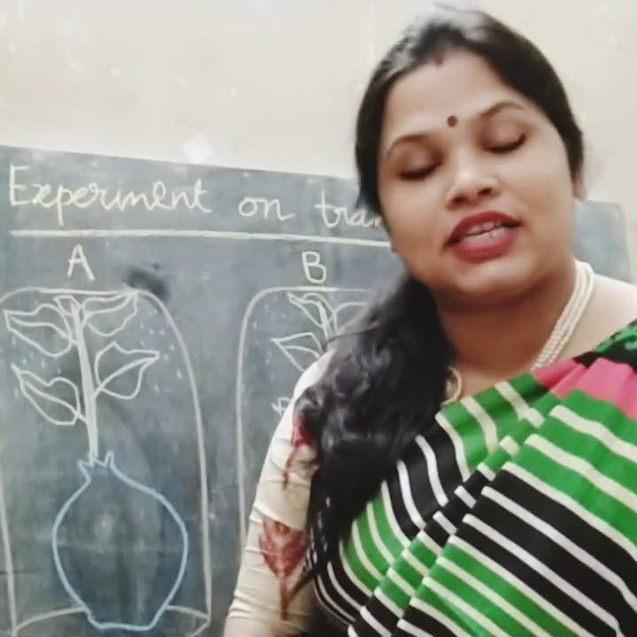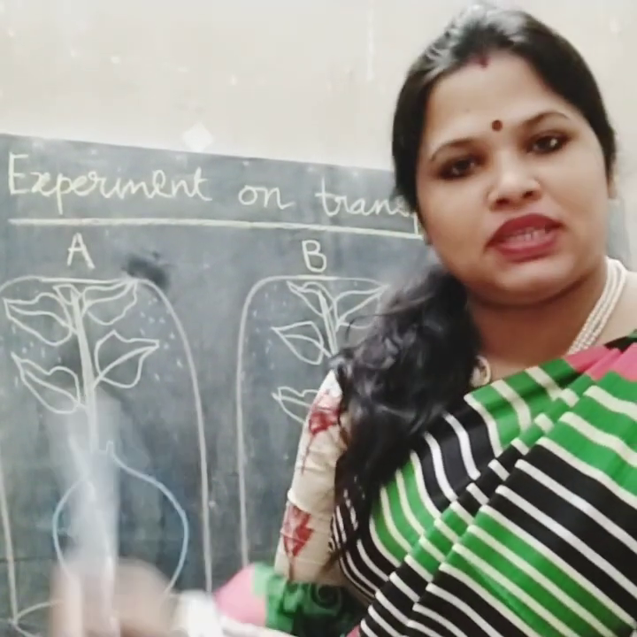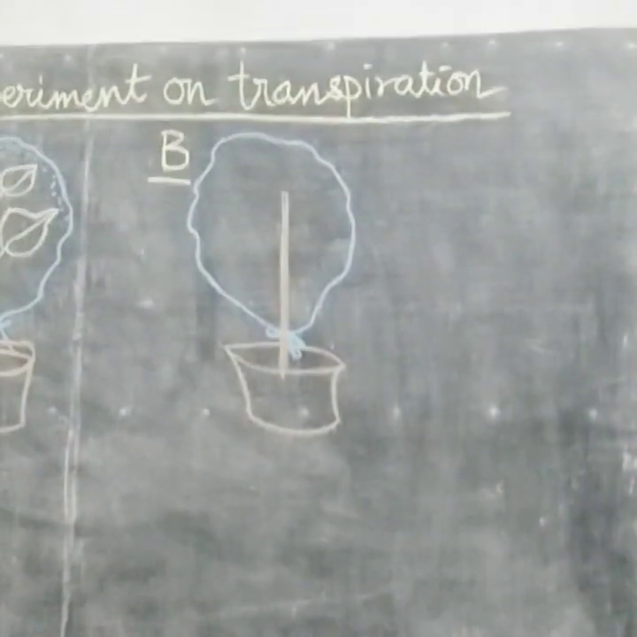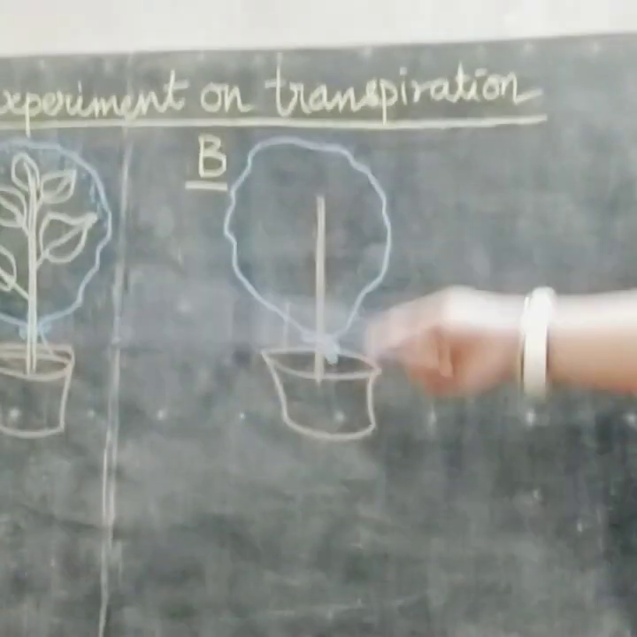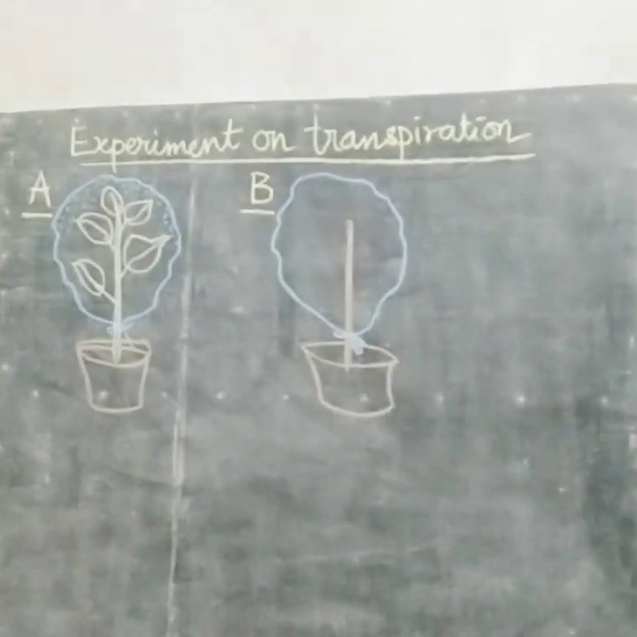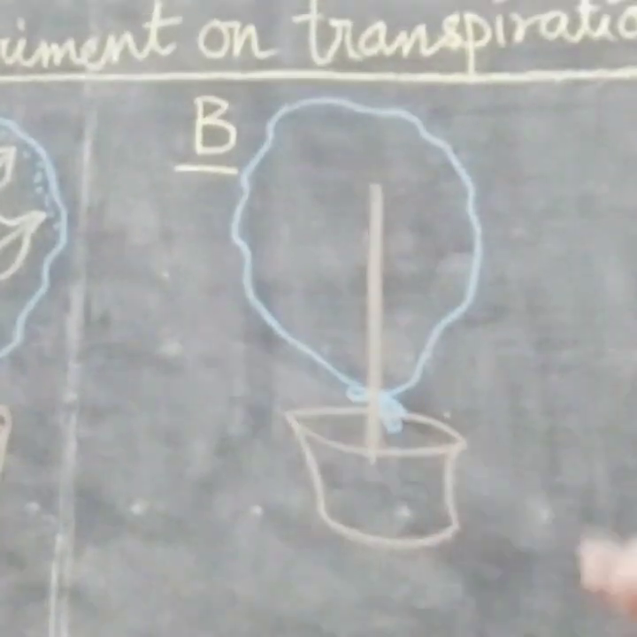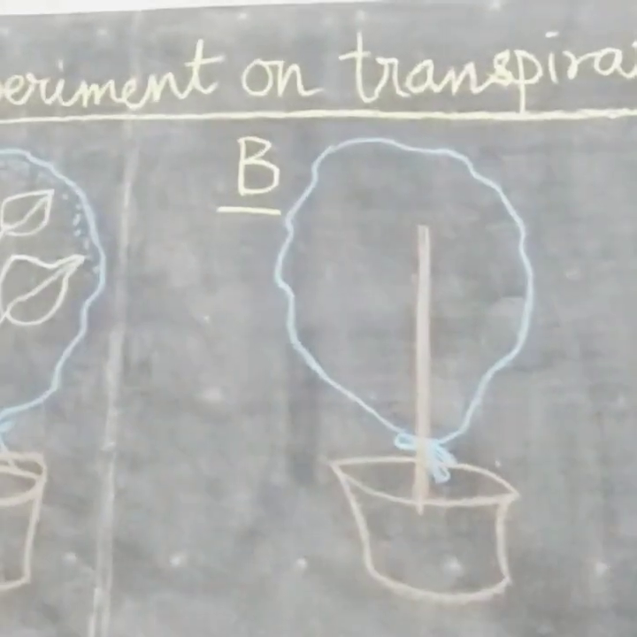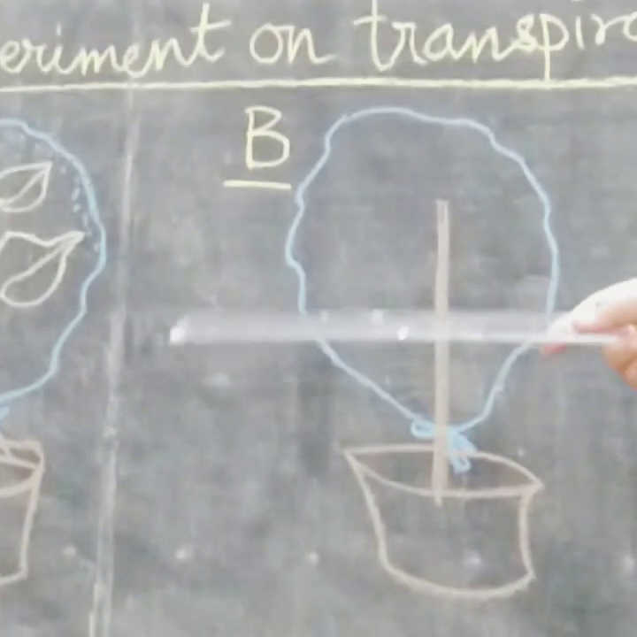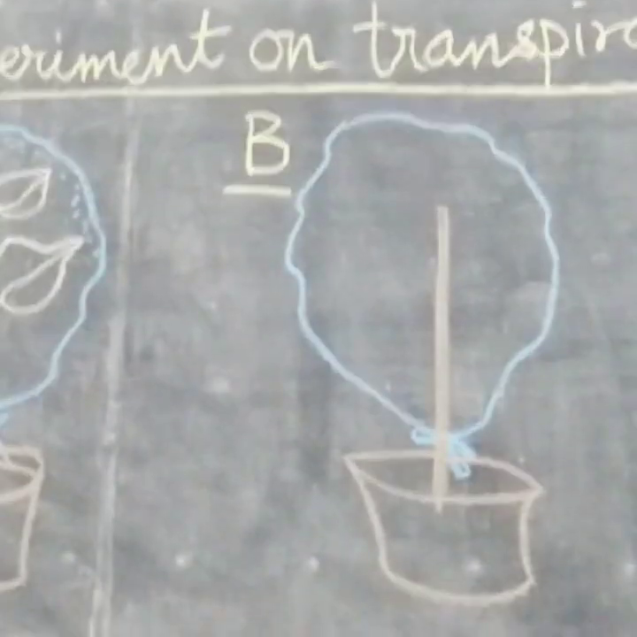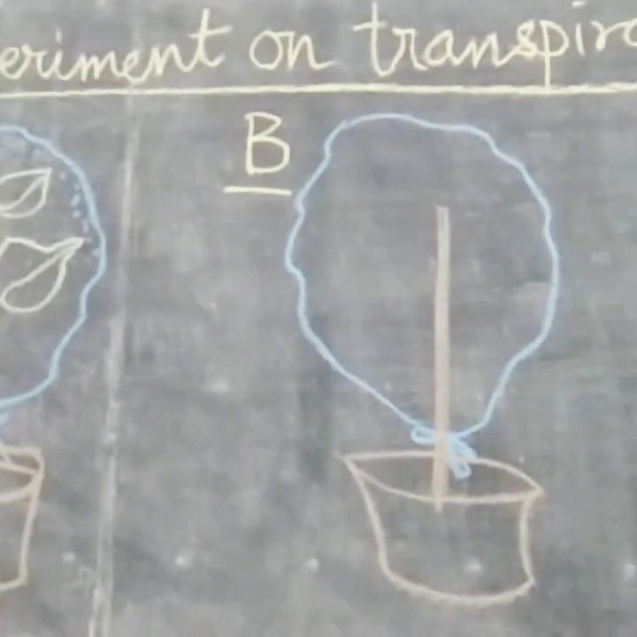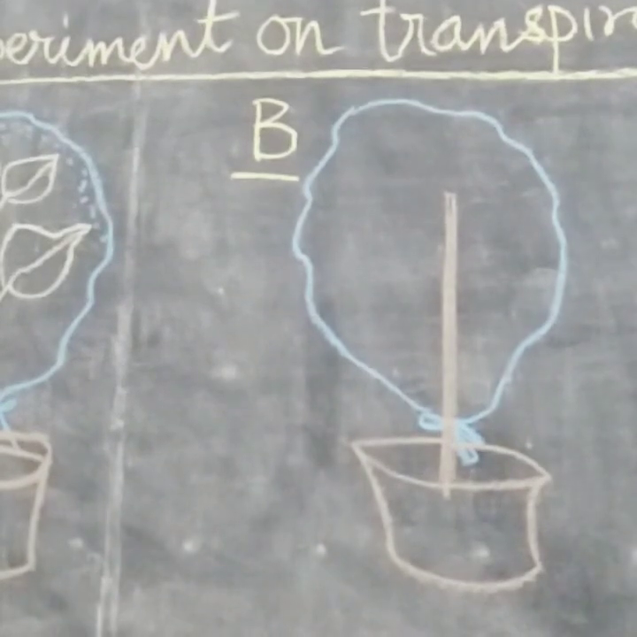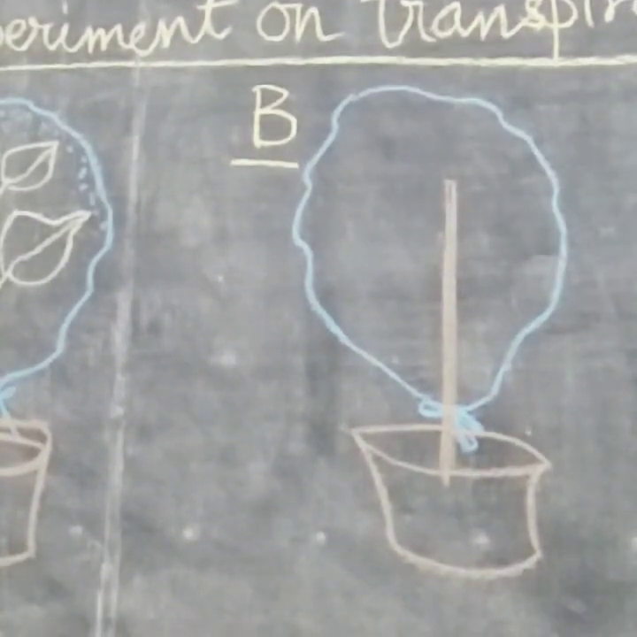Now I will explain the experiments on transpiration. I will show you two experiments. Look at the board. Here I have made two setups, A and B. In setup A, we have kept one well watered potted plant with broad leaves, and here the same experimental setup is without any plant. We have kept this setup in the sun. After 1 or 2 hours, you will see water droplets inside the plastic bag, but here there are no water droplets.